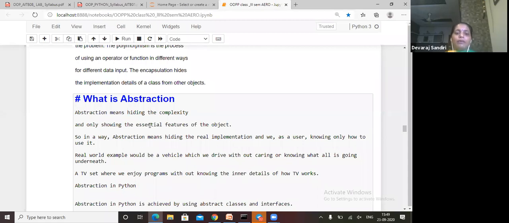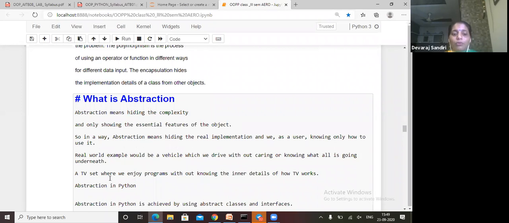Okay, so in this way abstraction means hiding the real implementation, and the user knows how to use it. Real world examples would be a vehicle which you drive without caring or knowing what is going on underneath. Means you are driving a car, but how the steering is working, how your clutch is working, you need not know all these things.